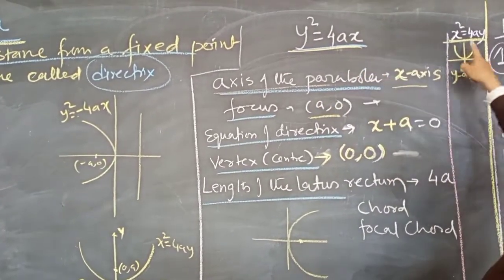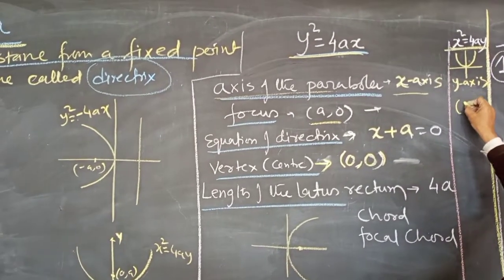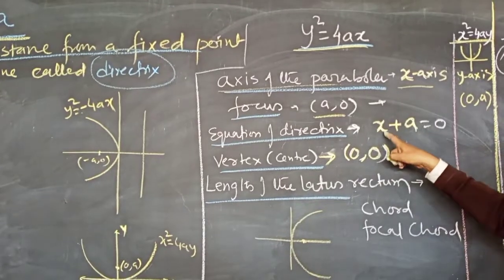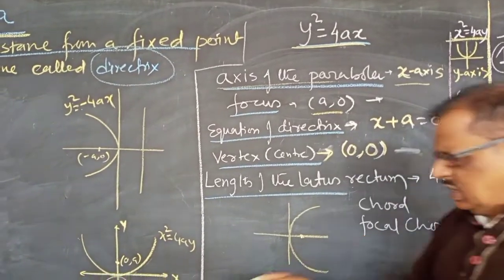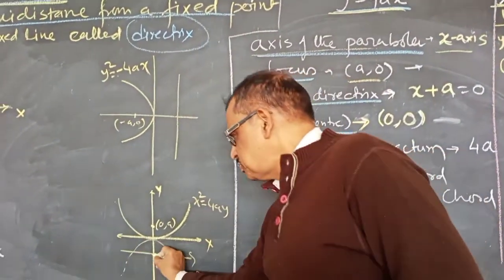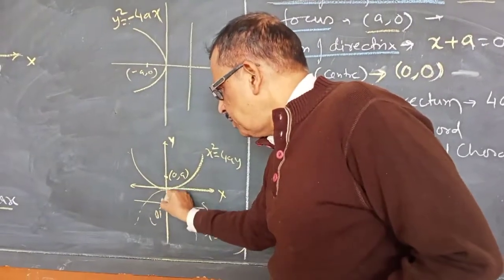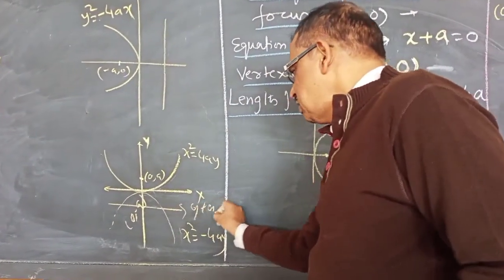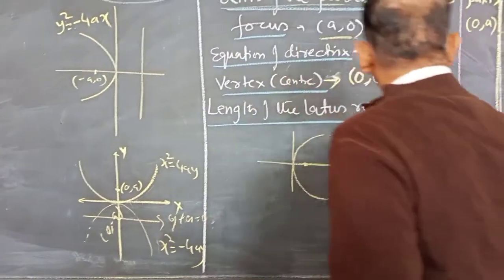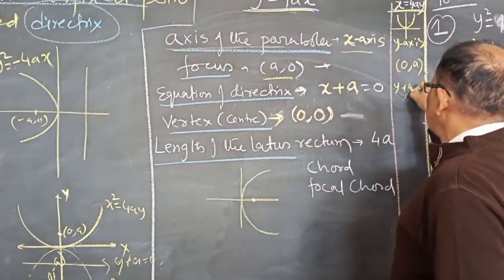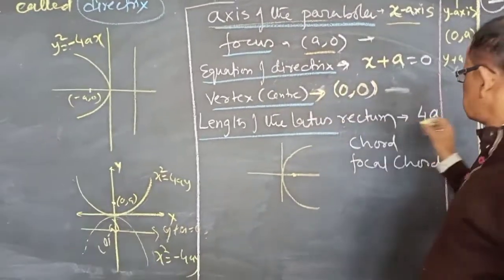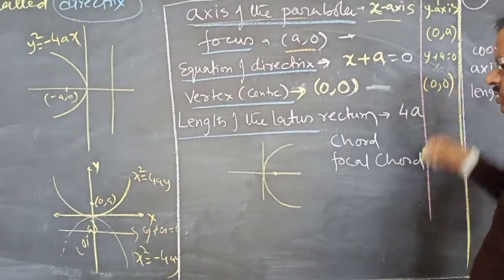If this is the equation, it becomes (0, a). The equation of the directrix is x plus a equals 0. Here will be the directrix, this point will be (0, -a), so it will be y plus a equals 0. The vertex is (0, 0). In this case also the vertex is (0, 0).